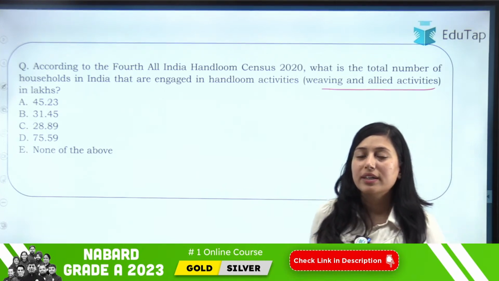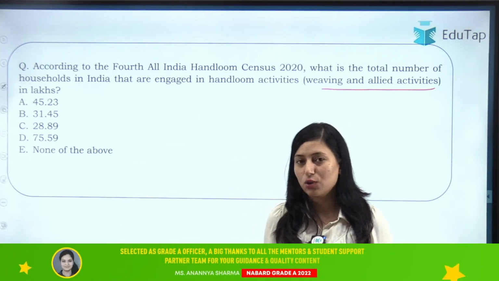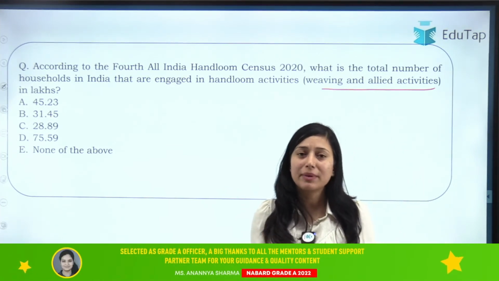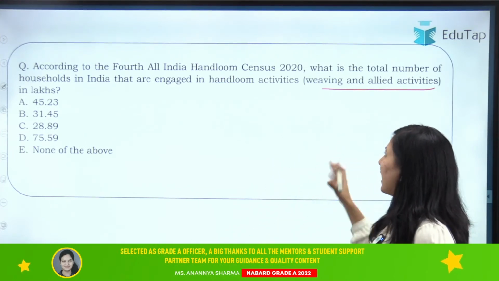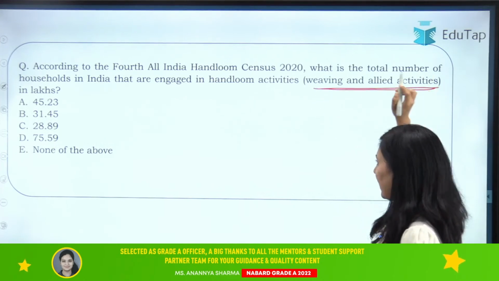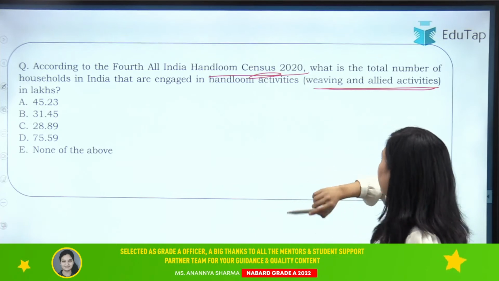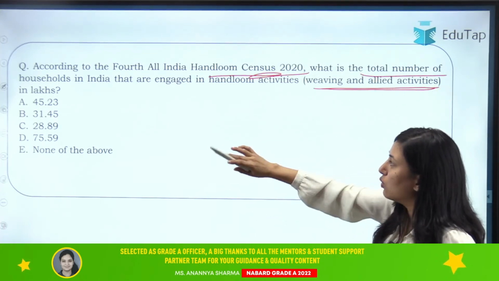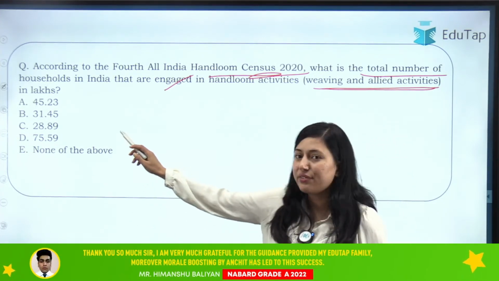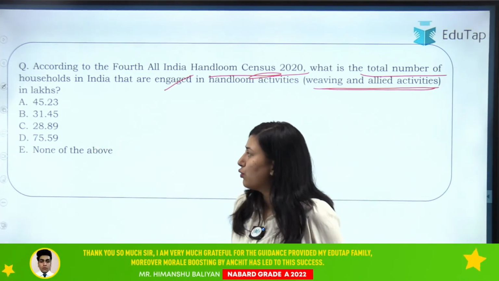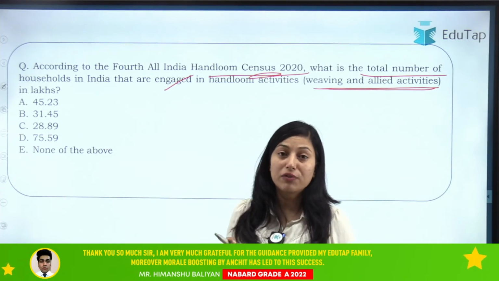Handloom is a sector where people are engaged in weaving or loom activities. They are engaged in making fabrics and dyeing fabrics. All these activities are known as handloom and weaving activities. You have to tell me, according to the handloom census of 2020, what is the total number of households in India engaged in handlooms? Your options are 45.23, 31.45, 28.89, 75.59, or none of the above. So what will be the right answer here?